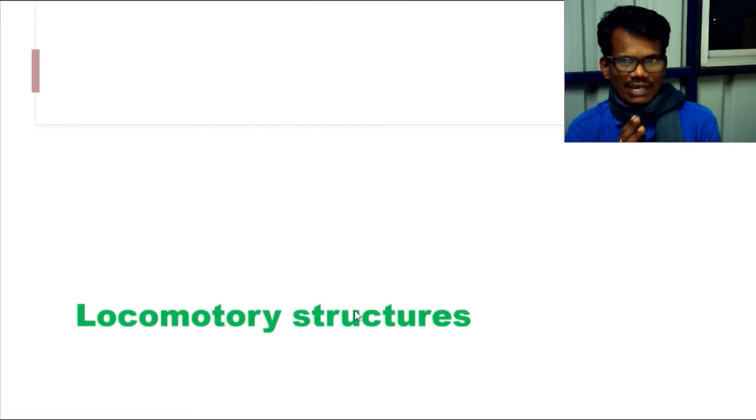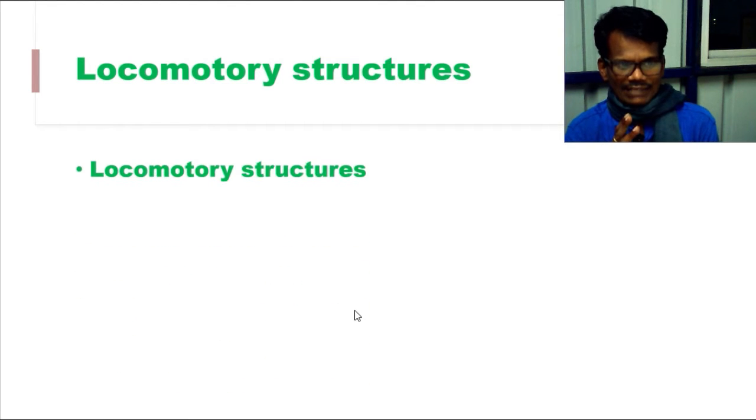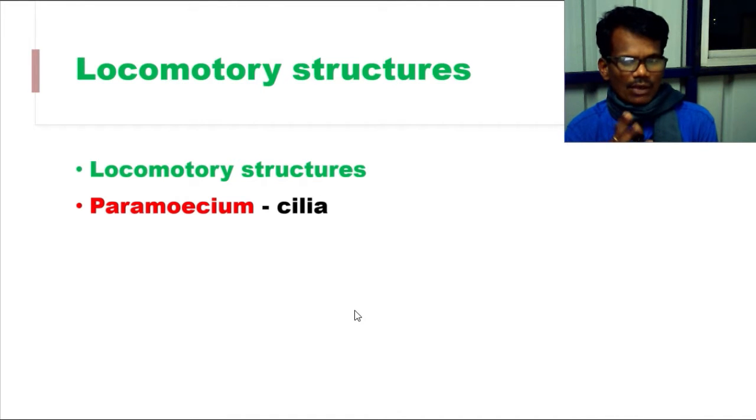Next we have to see locomotory structures, which help in what type of activities. First we will see paramecium, where it is cilia. What is the help of cilia in paramecium? They are helpful for moving the food, and the same cilia are helpful for locomotion also.